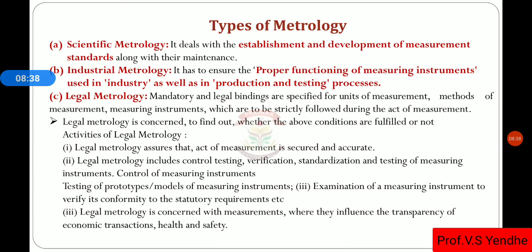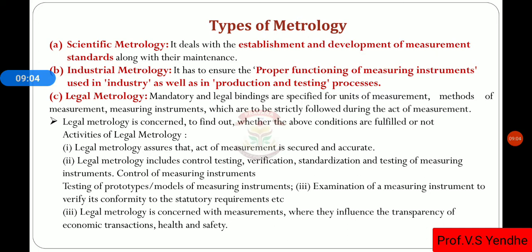It deals with the mandatory and legal bindings specified for the units of measurement, method of measurement, and measuring instruments, which are likely to be followed during the act of measurement. During the measurement, the measuring instruments have to follow some bindings, some rules.